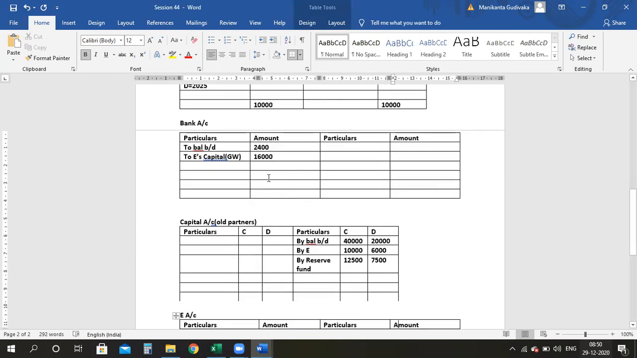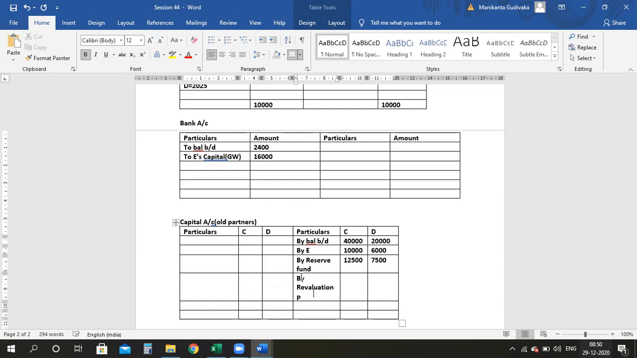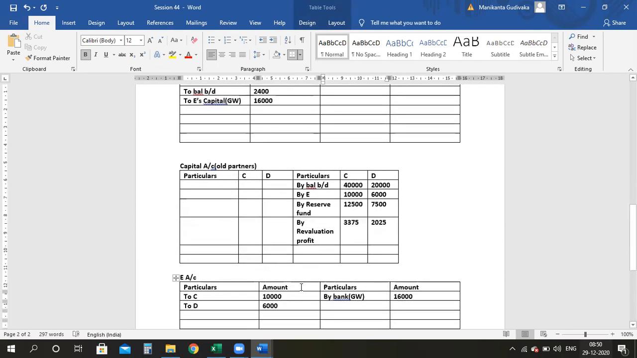Don't forget, you are not supposed to close the bank account now. We still don't know how much should be brought in by E as revaluation profit. So how much amount do you have? 3,375 and 2,025, right? So these are the two things which we have.